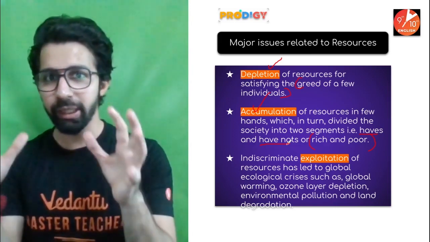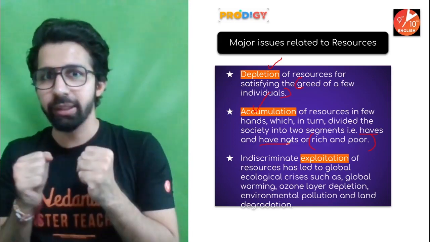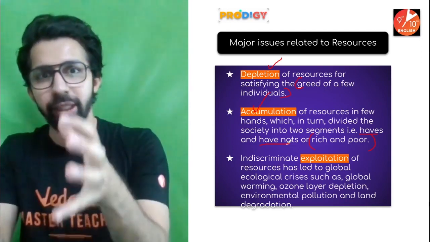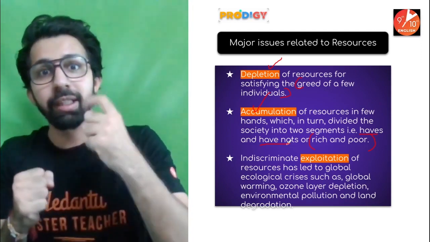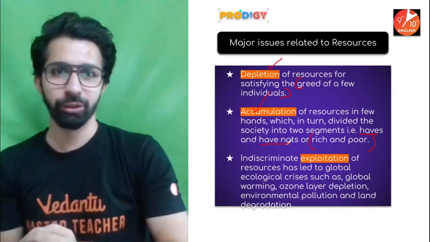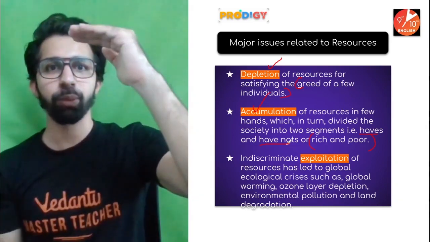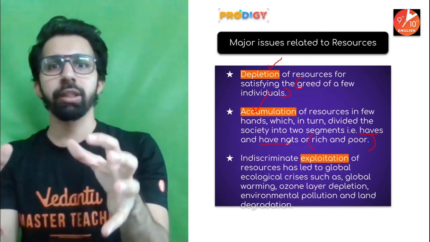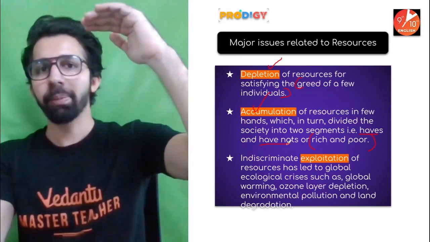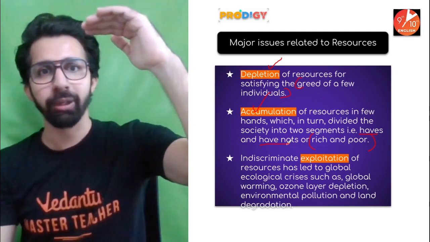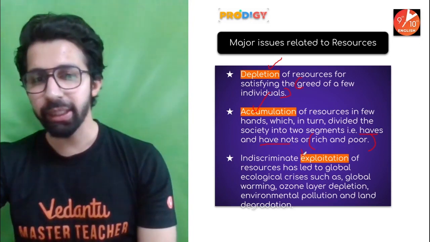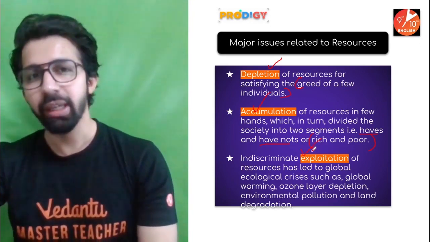When the resources are accumulated in a few hands, कुछ कम लोगों के पास सारे resources होते हैं. When the resources are accumulated under a few hands, they exploit the resources. They can take undue advantage of these resources, which gives rise to rich and poor. So the people who have got the excess of all the resources will be rich and they will exploit the other people, and those people can become poor.